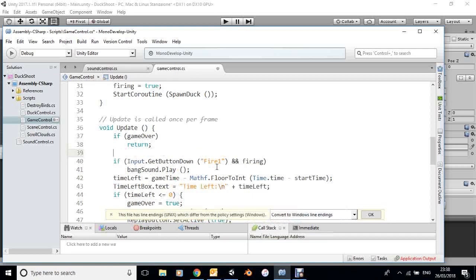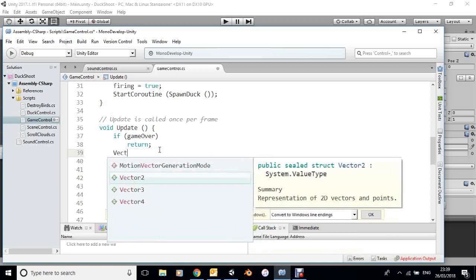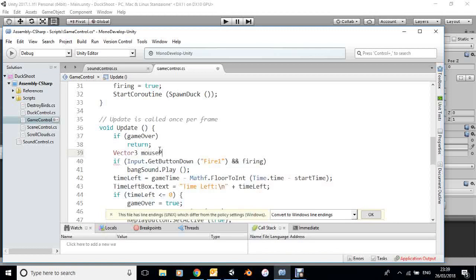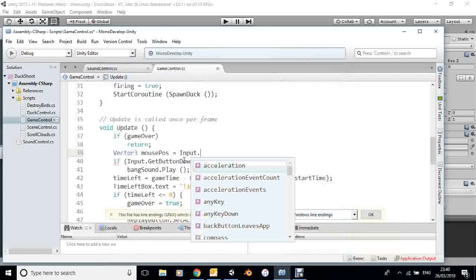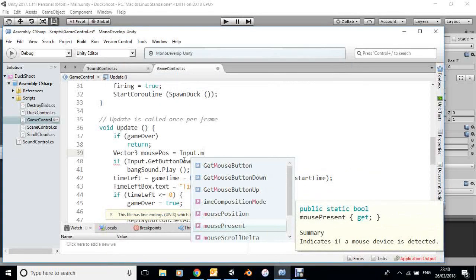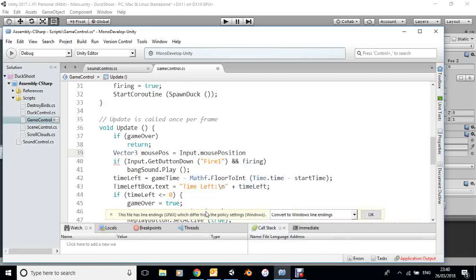Right, so what we need to do here, so if the game is over, then nothing happens. What we're going to do is to put another condition in here. What I'm going to do is create a new Vector3. I'm going to call this mousePos. And we can use the input system, and we've got the mouse position here. So that will give us the X, Y, and Z position of the mouse.